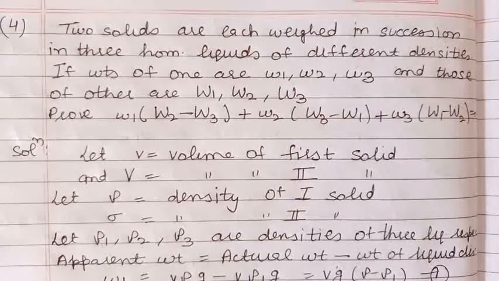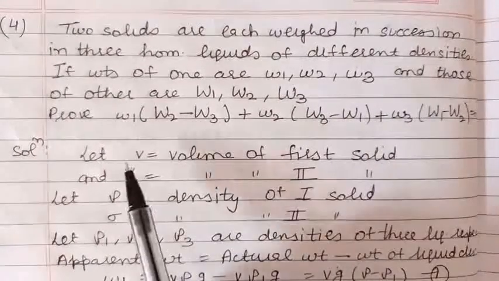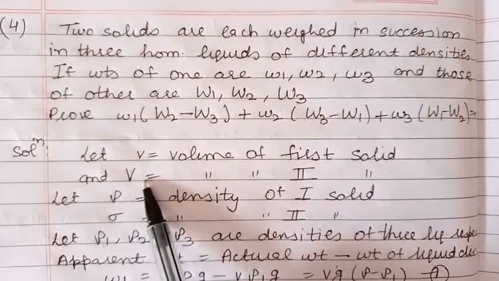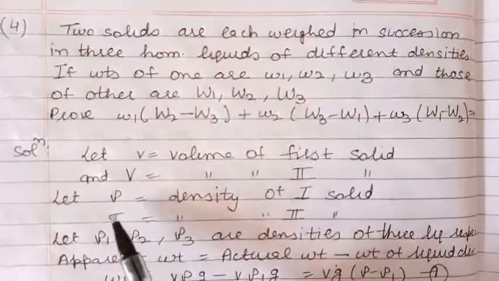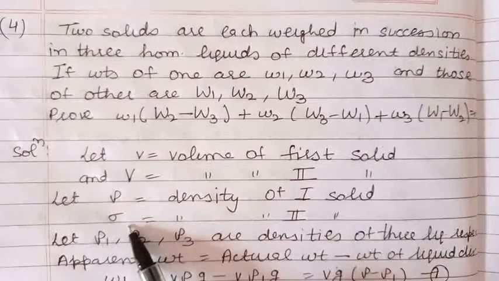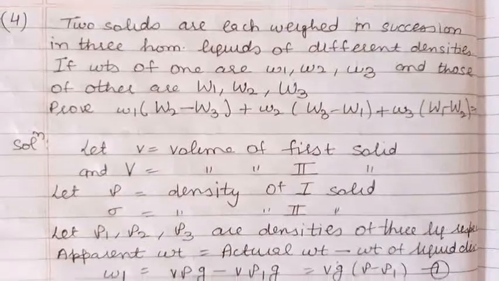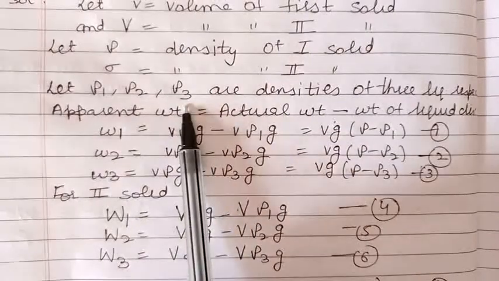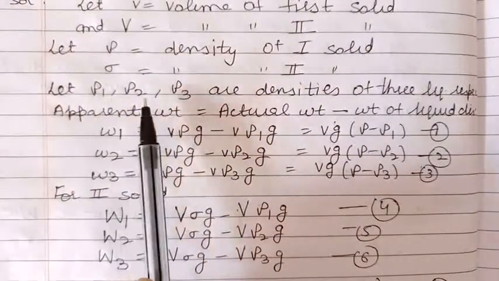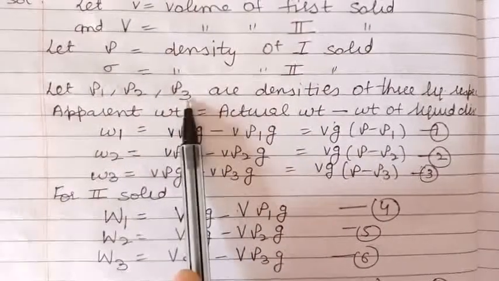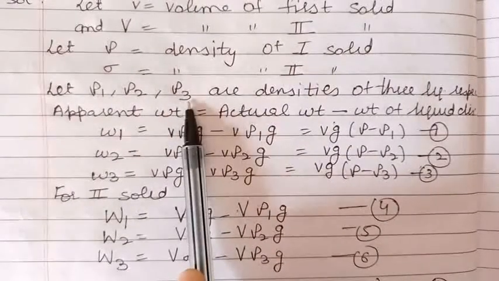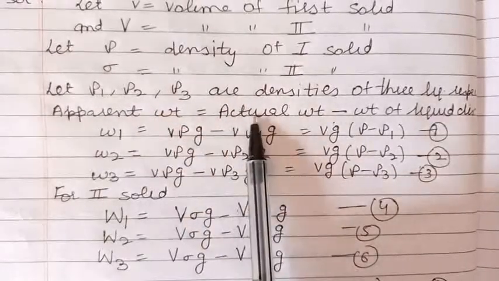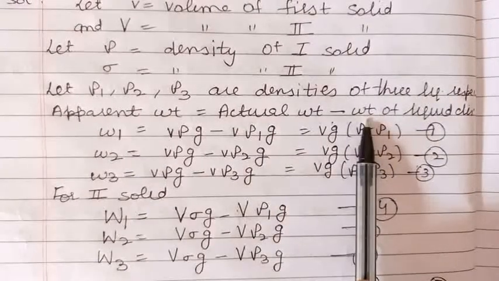Now because they are two solids, let us assume their volumes and densities. Let us take small v as the volume of the first solid and capital V of the second solid. The densities of the two solids we denote by rho and sigma. And we have three liquids, with densities rho 1, rho 2 and rho 3 respectively. This is the density of the first liquid, this of the second liquid, and rho 3 is the density of the third liquid. Now we will use the formula: apparent weight is equal to true weight minus weight of the liquid displaced.